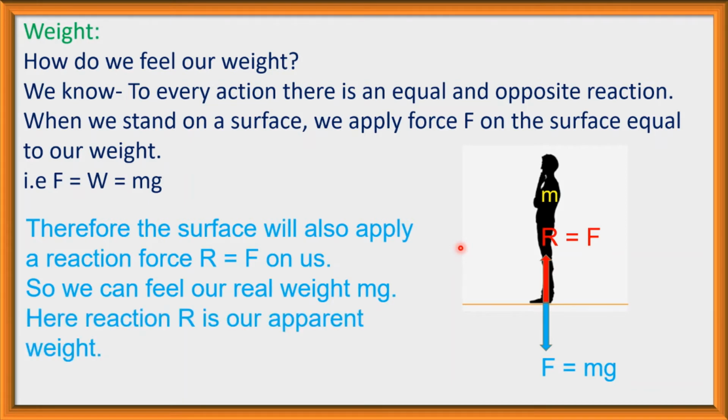Here the reaction R is our apparent weight. Apparent weight may be different from our real weight. In this case, the apparent weight is equal to our real weight. That is, we feel this reaction, and this reaction may be different from our real weight.